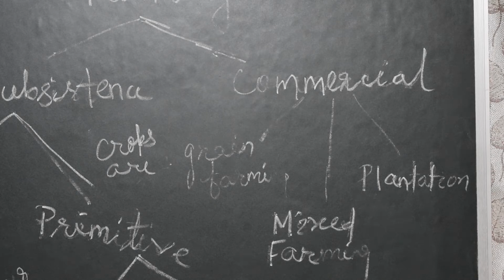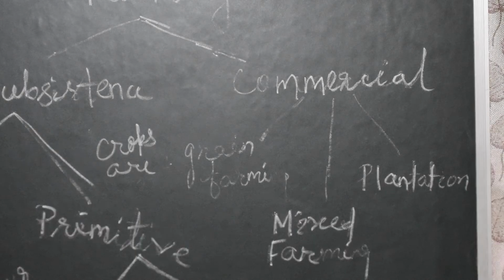Second thing, mixed farming. The land is used for growing food and fodder crops and rearing livestock. It is practiced in Europe, Eastern USA, Argentina, Southeast Australia, New Zealand and South Africa.